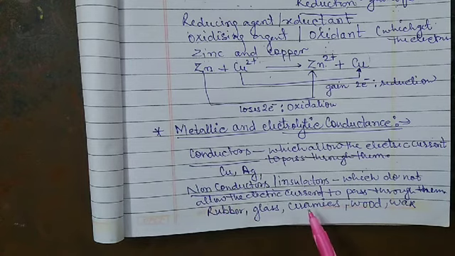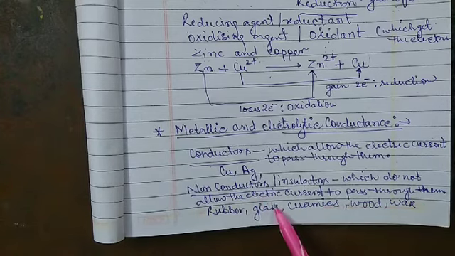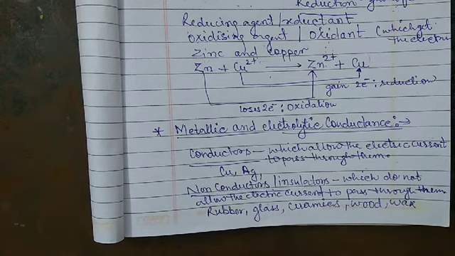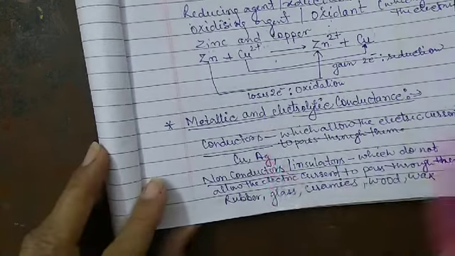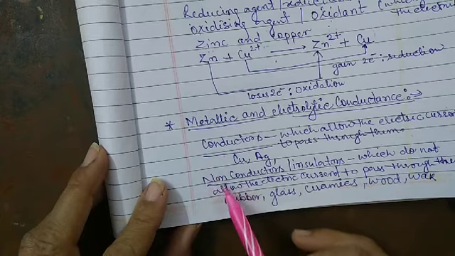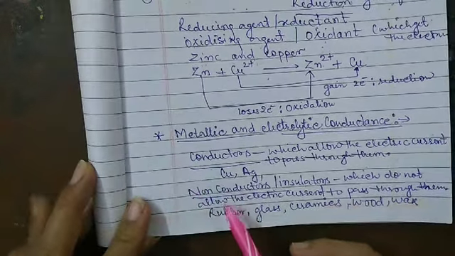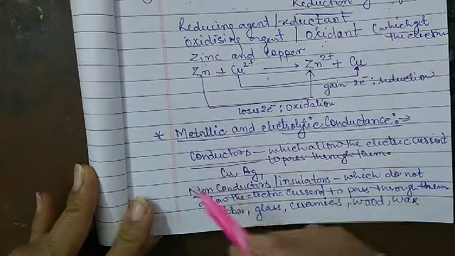Rubber, glass, ceramics, wood, they all are non-conductors. So here we have two types of substances.